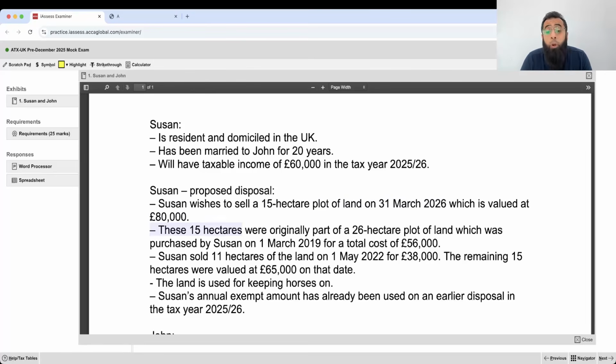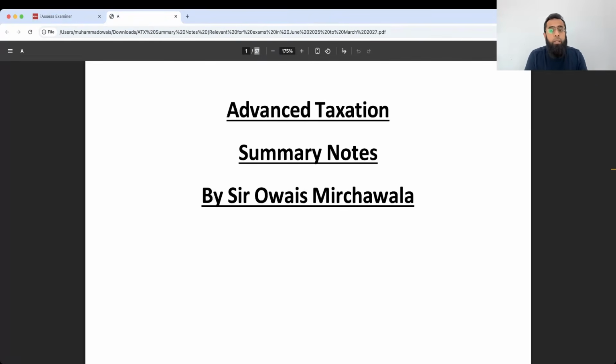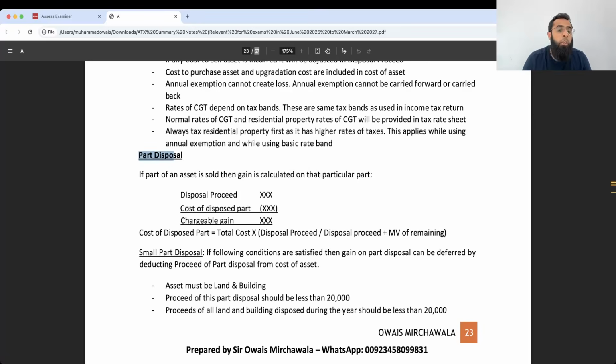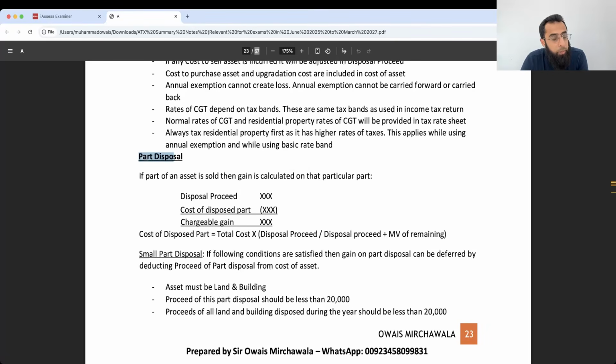These 15 hectares were originally part of a 26-hectare plot of land, which was purchased by Suzanne on 1st March 2019 for a cost of £56,000. So she originally purchased 26 hectares, and from that, she's currently selling 15 hectares. So this is a situation of part disposal. I hope you all remember the cost allocation treatment of part disposal. If you don't remember, you just have these life-saving summary notes. Just go and look up part disposal and you get the treatment of how you allocate the cost of the disposed part.